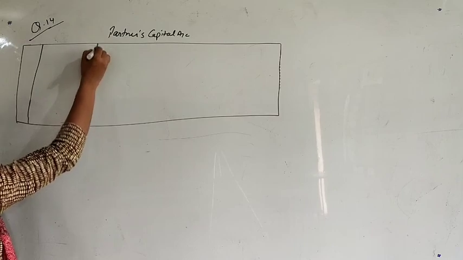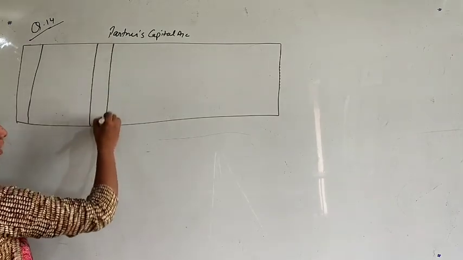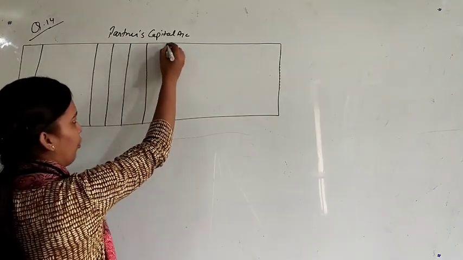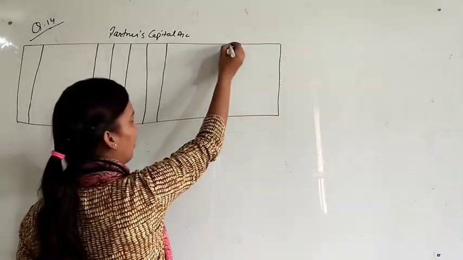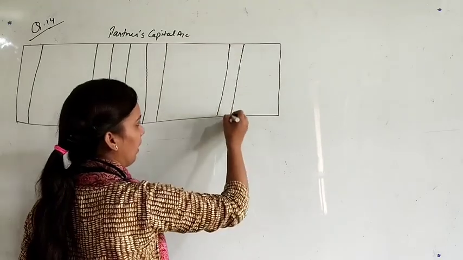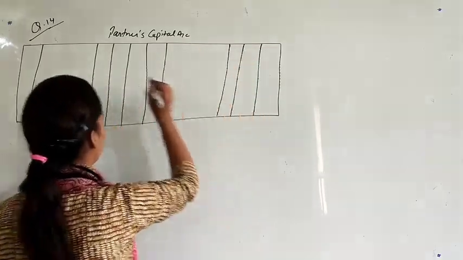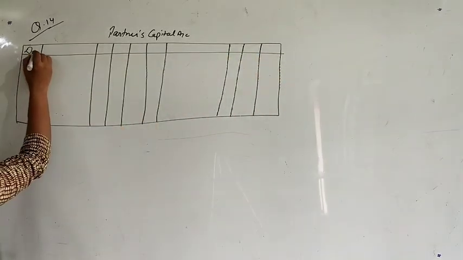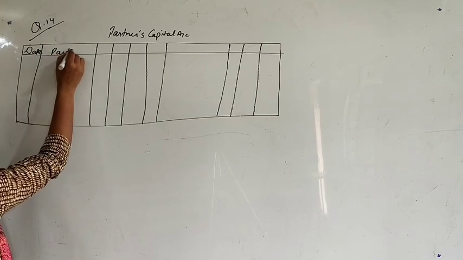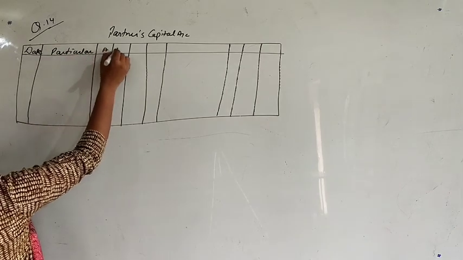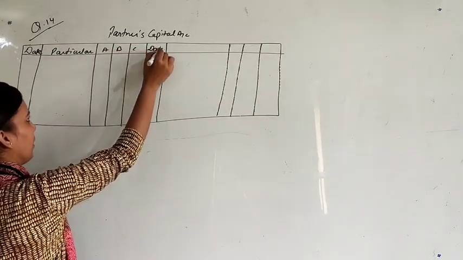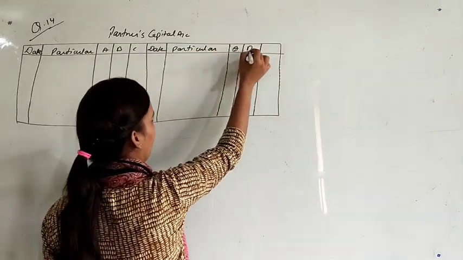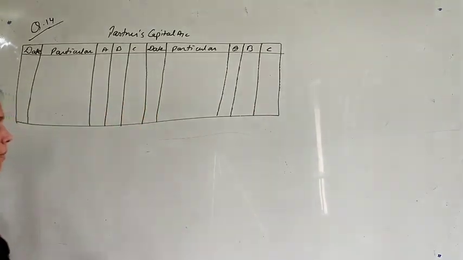First column for date, particular, A, B and C. Same for credit side, date, particular, A, B and C. This is partners capital account.